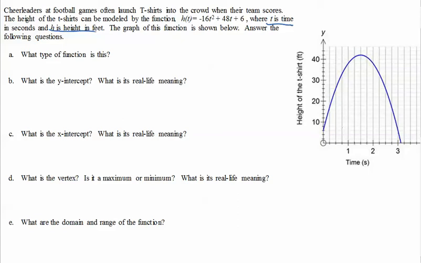Now, you should be able to look at this graph and know what type of function it is. If you can't tell by looking at the graph, you should be able to look at the equation. If you look at the equation, you've got a t squared and you've got a t. So the temptation is to say it's either quadratic or linear. It can't be both. A line cannot be both a straight line and a parabola at the same time. It's one or the other. The general rule of thumb is if there's only the t, then we'll call it linear. If there's something else, it's going to be that other type of function. So this is a quadratic function.